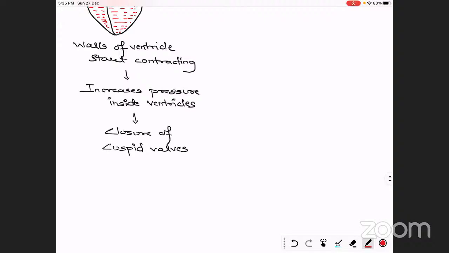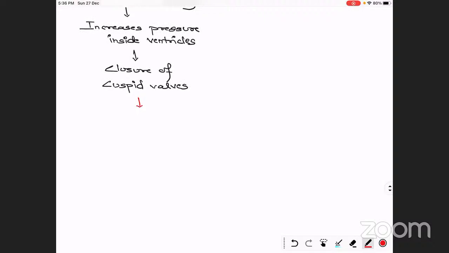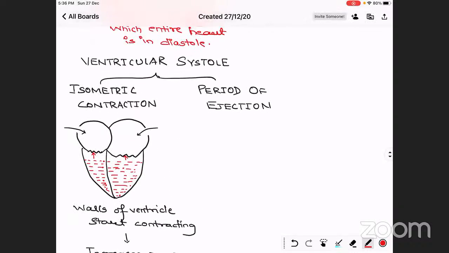Due to the closure of the cuspid valves, a very important thing happens that we talk about very often, that the heart makes the sounds lub and dub. Due to the closure of the cuspid valves, S1, the first heart sound, is produced. That S1 heart sound is called lub. So the first heart sound is heard due to the closure of the cuspid valves. So this is about the isometric contraction.